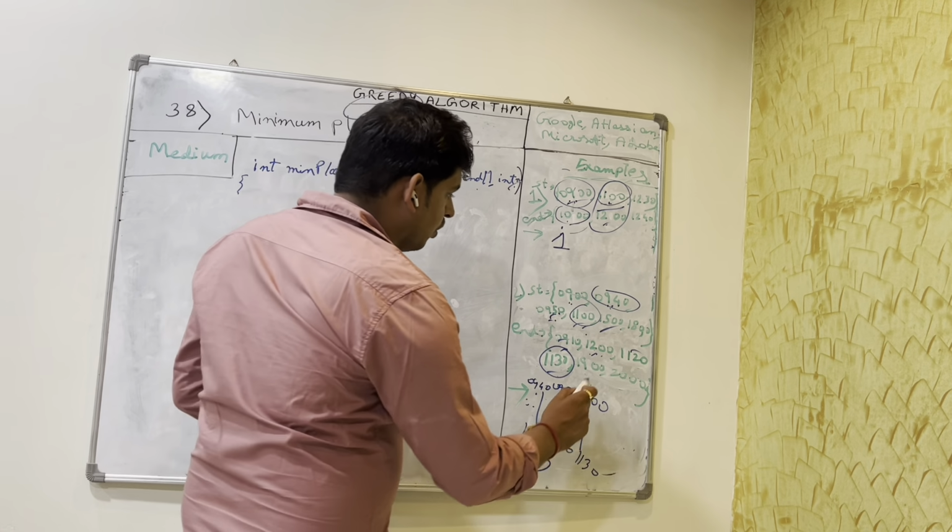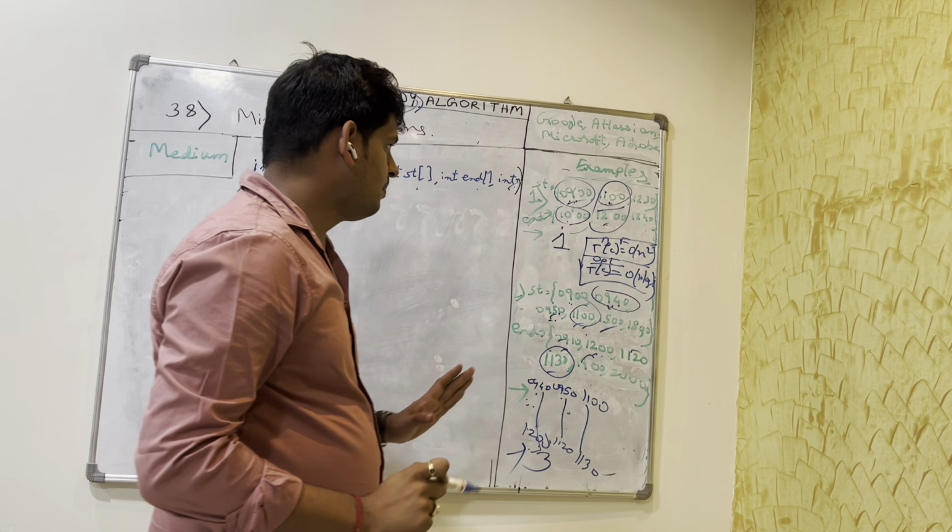But what would be the optimal solution? The optimal solution will be order of n log n. We will sort the timings and then see at what time how many platforms are required, and we will use the greedy approach. We will sort the start times and sort the end times. Say for this one, the start times are sorted and the end times are sorted.